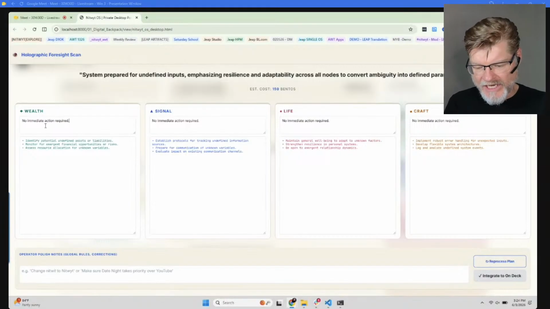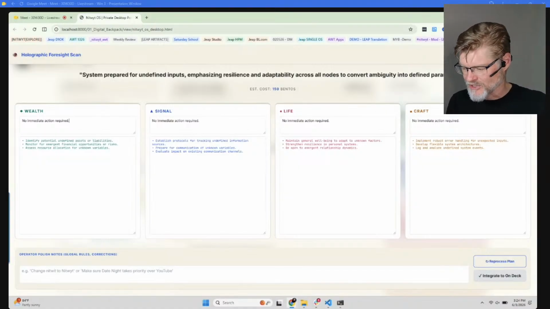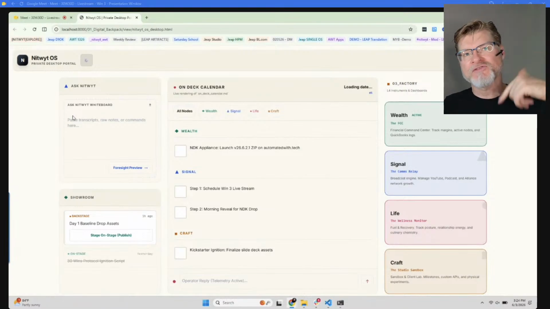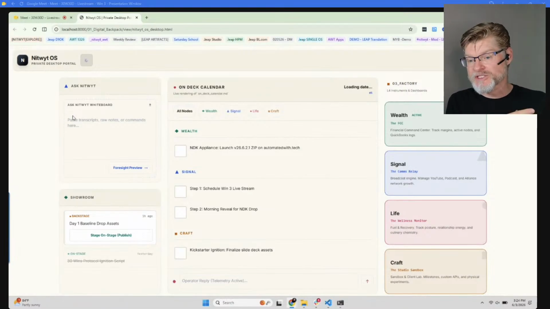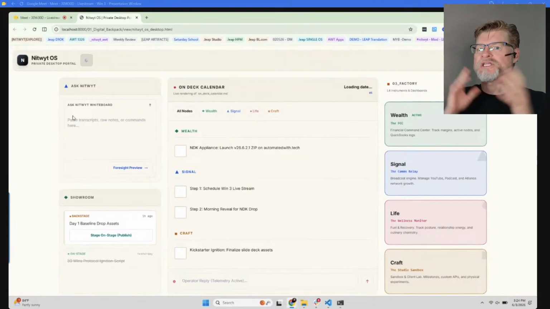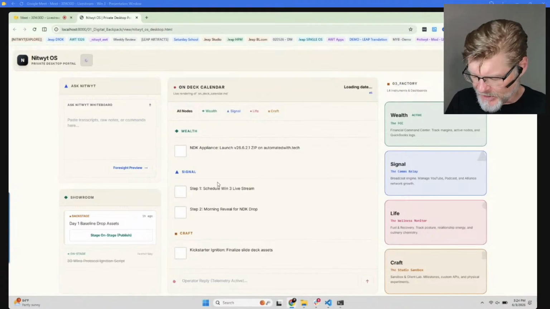So wealth: no immediate action required. Okay, that makes sense. There's no immediate action required on anything because we're going to scrap that plan. This is not bad. I'm super happy with that. Those of you who may have seen the videos from earlier, especially the live stream yesterday and the morning reveal this morning on the video section of this channel, you saw what it looked like, and it's a completely different, expansive view. So it's pretty good.